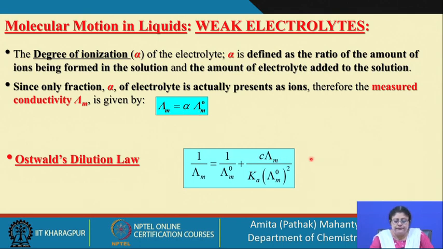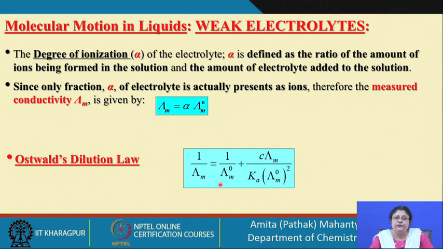We have also seen the Ostwald dilution law, which we had derived in the last class, as a method of finding the value at infinite dilution. At infinite dilution, the molar conductance of a weak electrolyte can be found out from Ostwald dilution law. In it, you have measurements of molar conductance at various concentrations. This we had derived for a weak electrolyte.